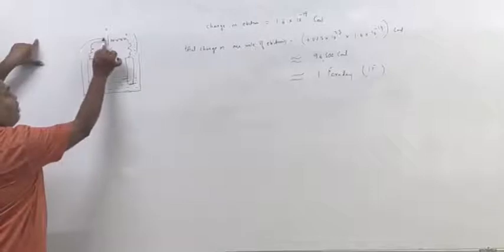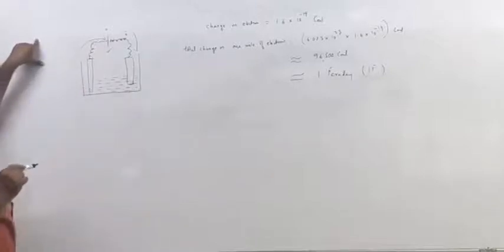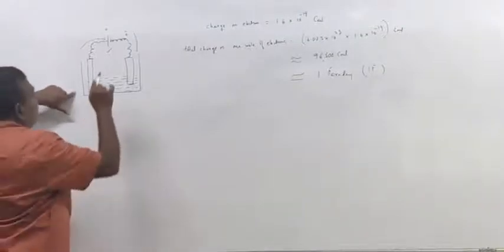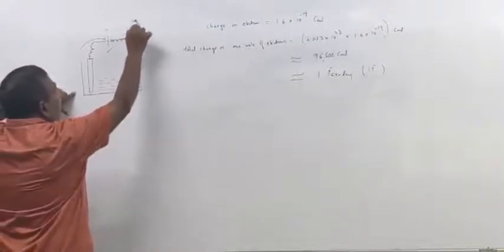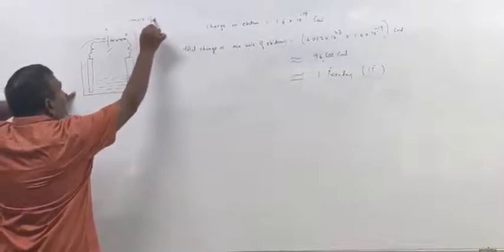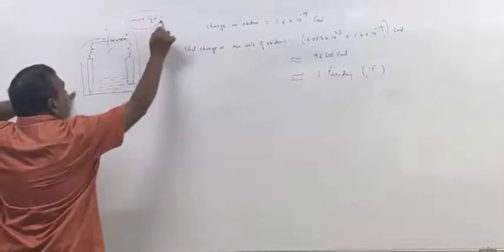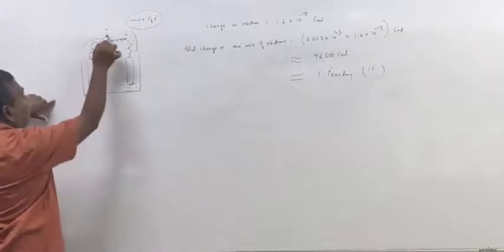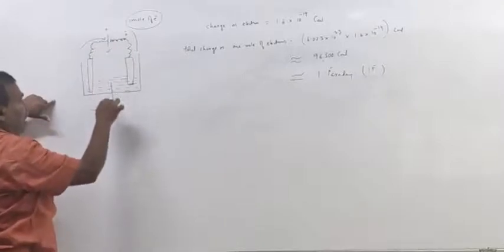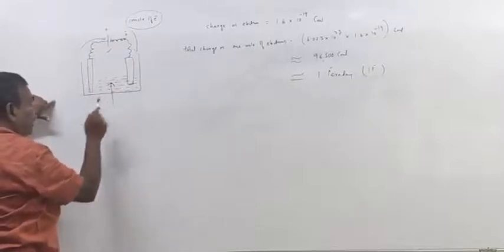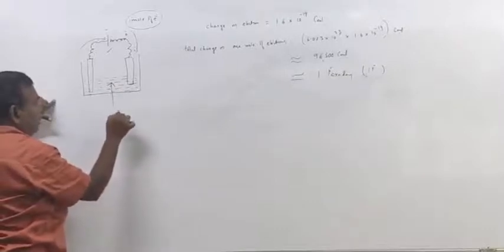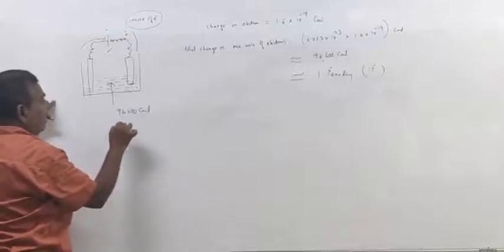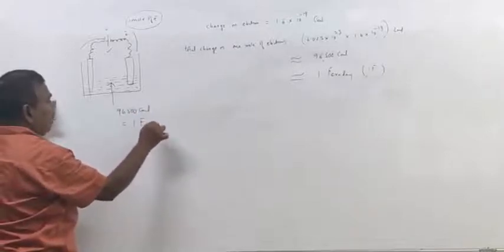Then electrons will reach to positive terminal of the battery. This we discussed in the previous class. So, if 1 mole of electrons are transferred from negative terminal of the battery to positive terminal of the battery, the charge entered in the electrolyte is 96,500 coulombs approximately, and which is equal to 1 Faraday.